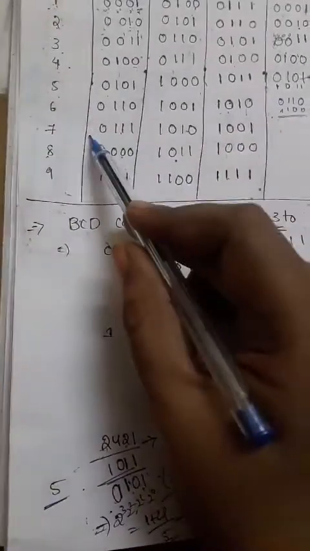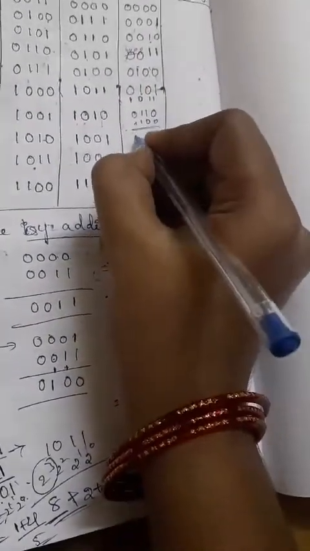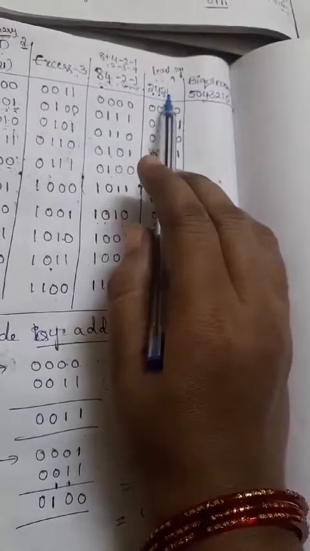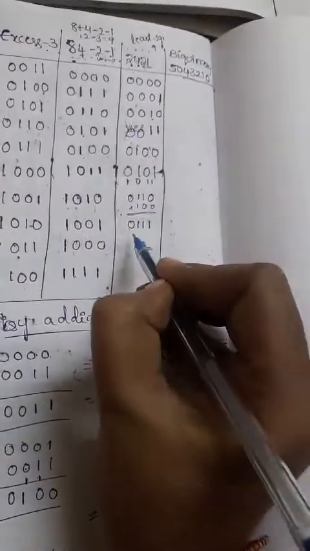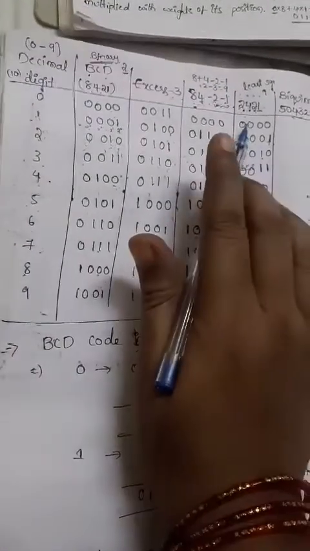Okay, so the next one is 7. How to write 7: in general 4 plus 2, 6, plus 1, 7. That means 0111, the remaining will be highlighted actually. And other possibilities also there: 4 plus 2, 6 and 1, 7. So that means 1101. This is also one more possibility we'll get for the 7 of 2421 code.